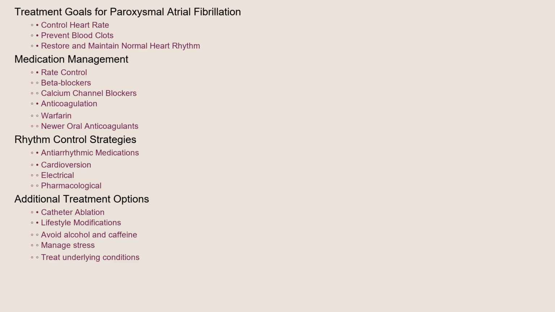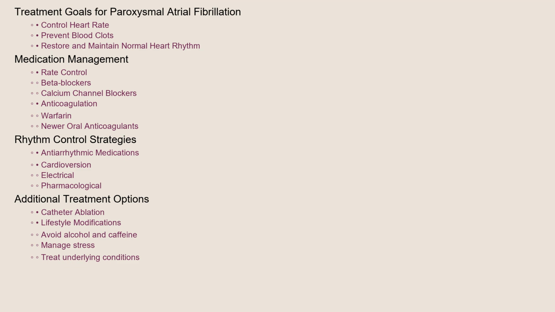The goals of treatment for paroxysmal atrial fibrillation are to control the heart rate, prevent blood clots, and, if possible, restore and maintain a normal heart rhythm. Medications play a key role. Rate-controlling drugs, such as beta blockers or calcium channel blockers, help slow down the heart rate during AFib episodes. Anticoagulants, like warfarin or newer oral anticoagulants, reduce the risk of stroke by preventing blood clot formation.